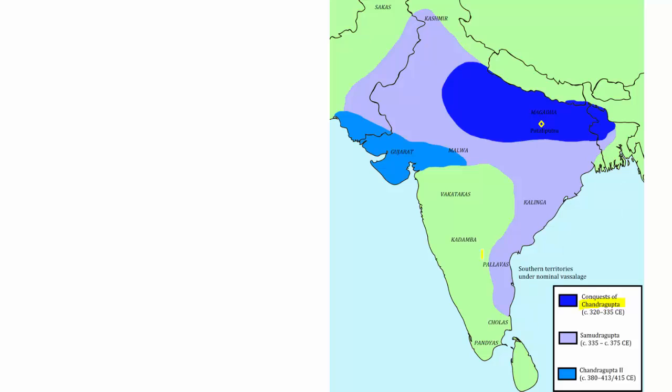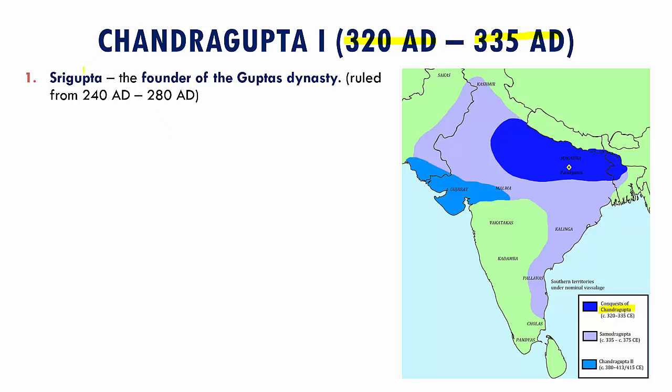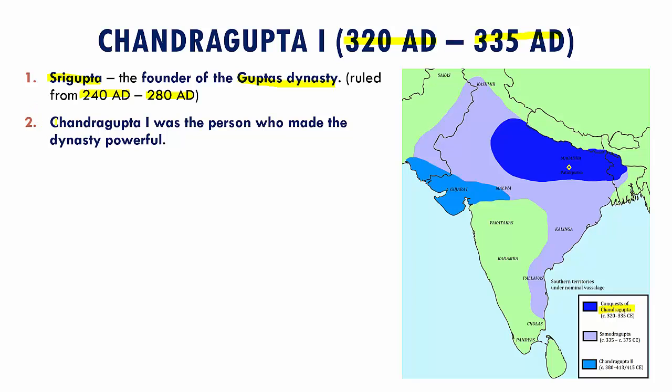So overall, towards the end of these 3 significant people, the Gupta dynasty had such a big area that they conquered. Now, when we see the Gupta dynasty, we have to first talk about the founder. Who was the founder? It was Sri Gupta, who founded the Gupta dynasty, and he ruled between 240 AD to 280 AD. Now, after that, it was Chandragupta I, who was the person who made the dynasty very powerful, and his capital city was Pataliputra.